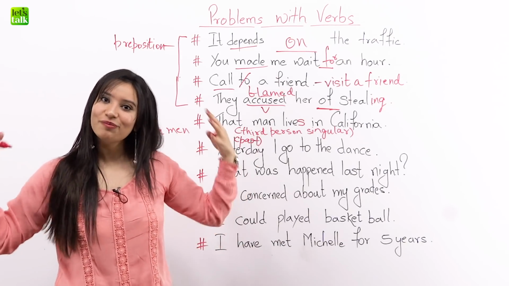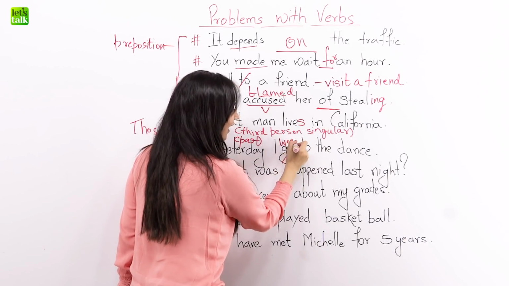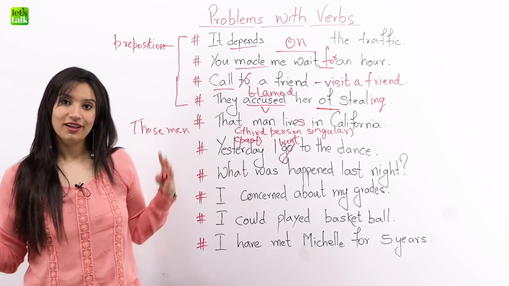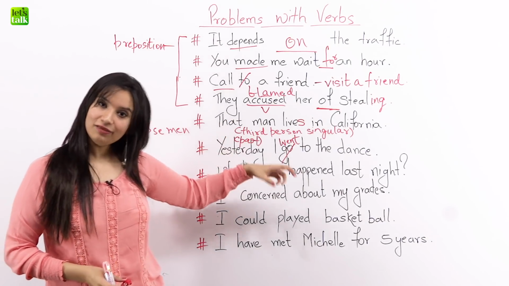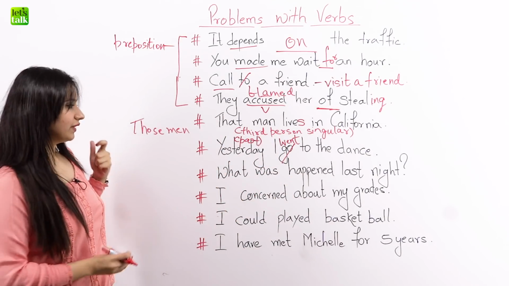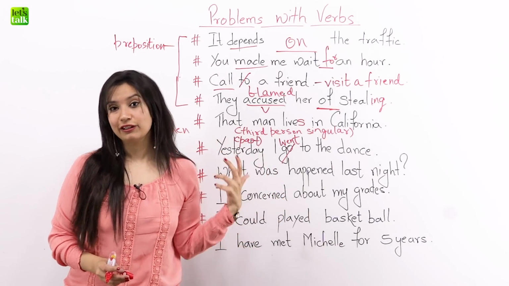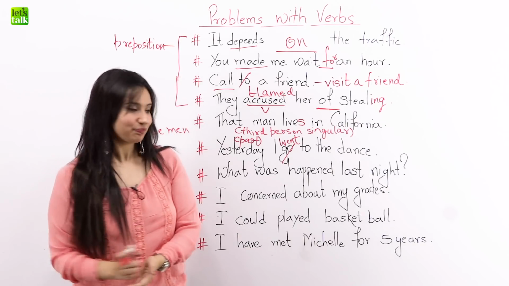We have to use the past form of the verb and say, yesterday I went to the dance, and not yesterday I go to the dance. So be careful, look for keywords and then frame your sentence and use the correct form of the verb. For example, we'd say, last night I went to the party, right? Because here also, last night is about the past.